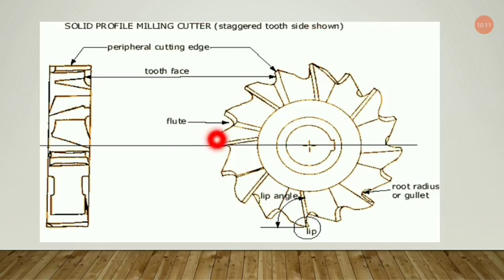Now this portion, as you can see over here, is the flute. This is the axis line passing through the center of this cutter. This is the keyway. This is the hole diameter, and from one tip to another tip is known as the outer diameter. Now the lip angle is shown over here.